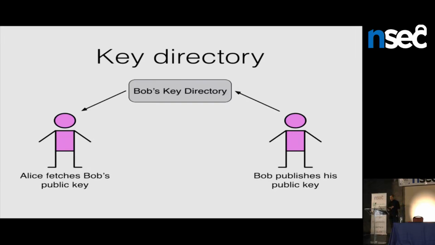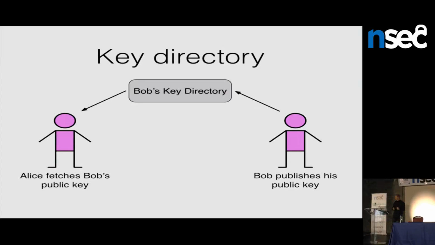So Bob is going to have a public key. He's going to publish this public key through some directory where Alice can retrieve it. What exactly this key directory is could be different things from the protocol's perspective. In a more centralized messaging system, there might just be one key directory that has everyone's public keys. If you think of a more federated or distributed system like email, you could imagine everyone's email server hosting their key directory, and so if Alice goes to send a message to Bob, she contacts his email server or something associated with it to get Bob's public key. But from the protocol perspective, we don't really need to care about where this comes from as long as Alice can fetch Bob's public key from somewhere.